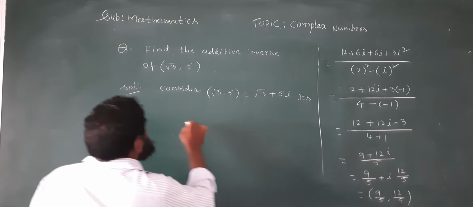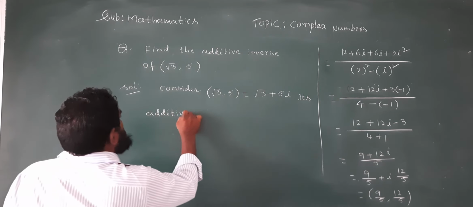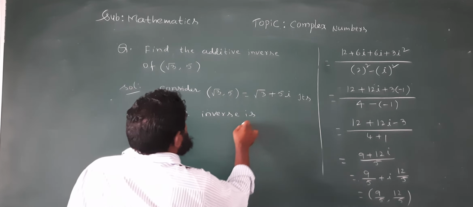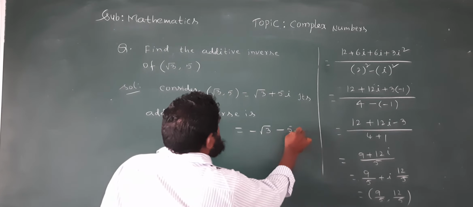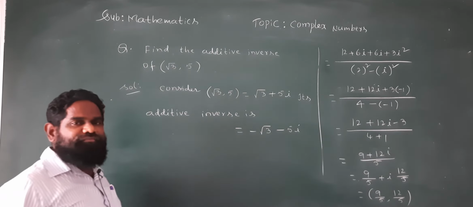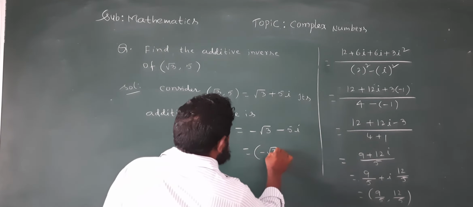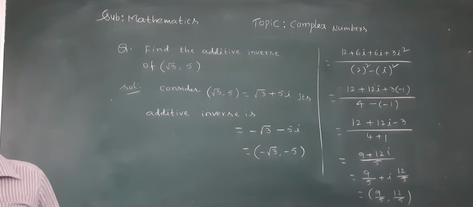Now its additive inverse is like this. Take the opposite sign. Plus root 3 there, take minus root 3. Plus 5 there, take minus 5. Take the opposite sign, the additive inverse will come. If given minus 5, take plus 5. Understand? Like that, the additive inverse will come.